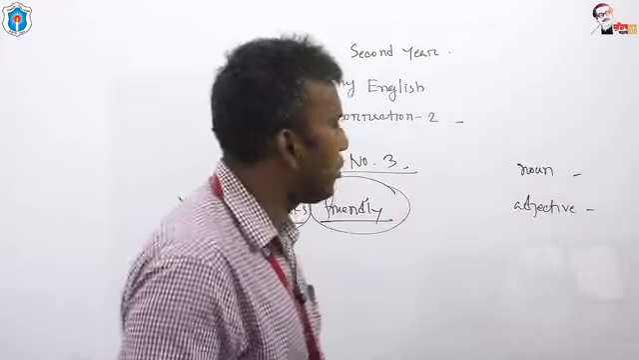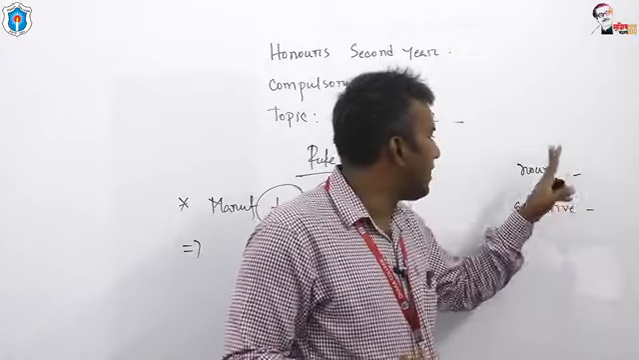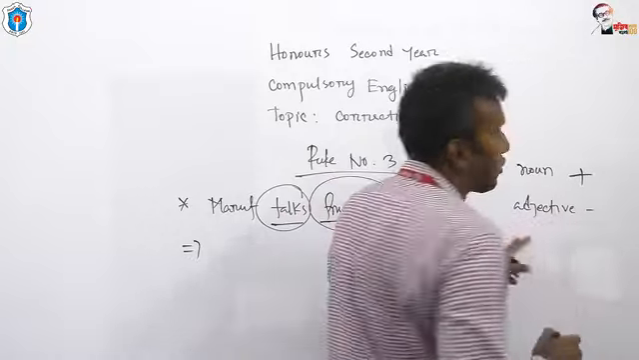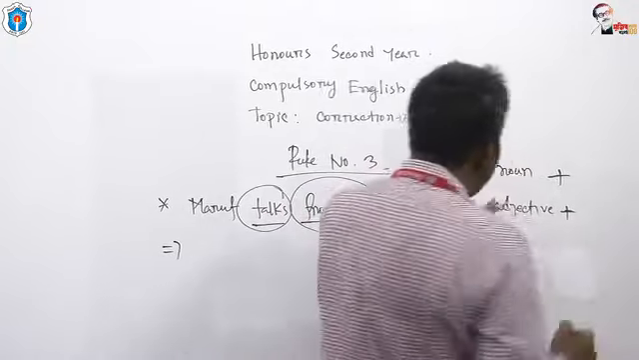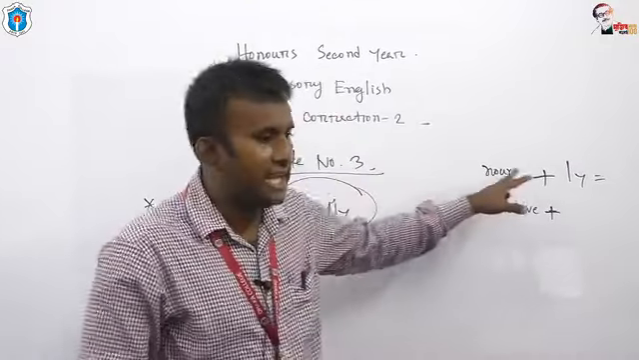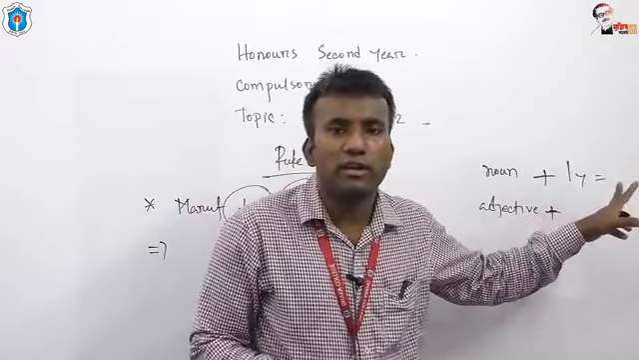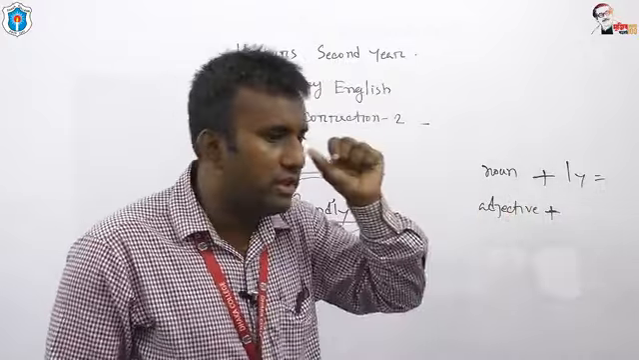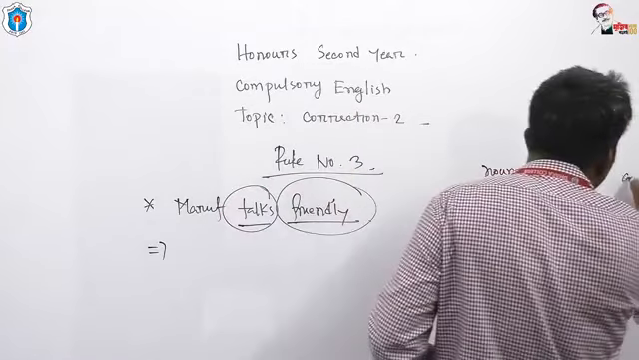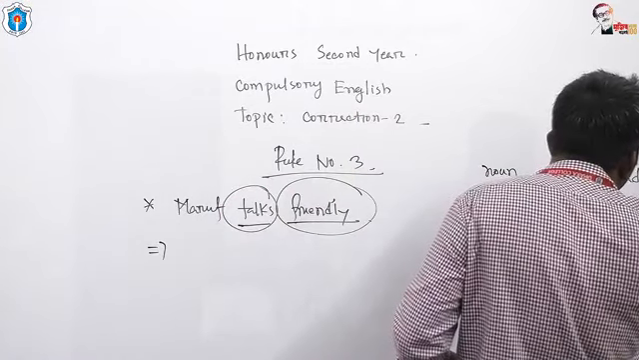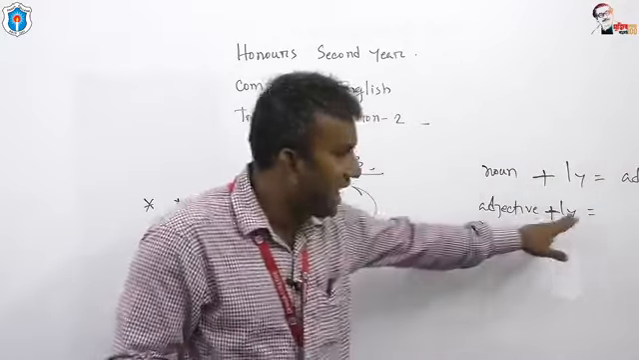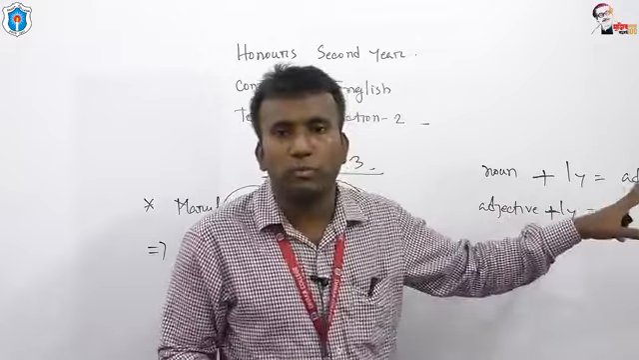My dear students, look at the board. I have written noun and adjective. You know what a noun is and you know what an adjective is. If you add ly with a noun, it will be an adjective. And if you add ly with an adjective, it would be an adverb.